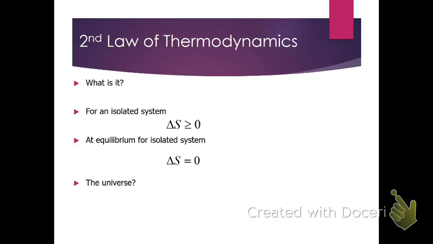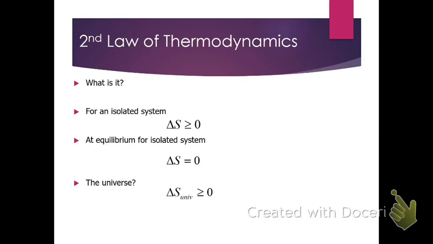And you notice I'm using the term isolated here. We indicated in an earlier video that we divide the universe into two components, the system and the surroundings. So if the system is isolated, then this is true. And we'll certainly see some exceptions to this for individual systems. But what's important here is the basic definition.